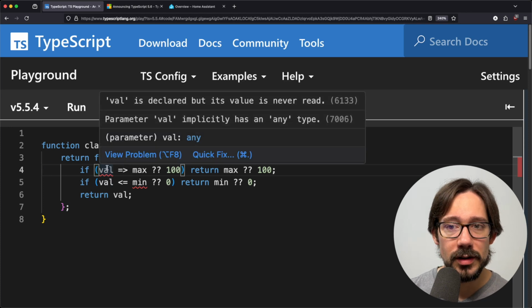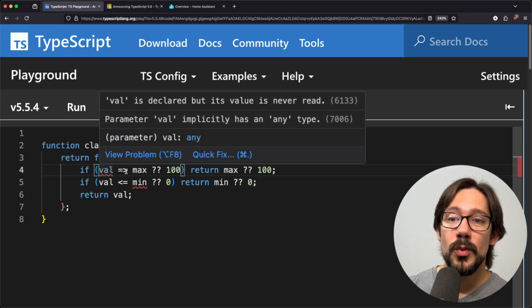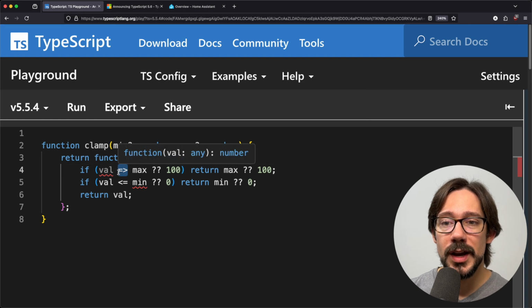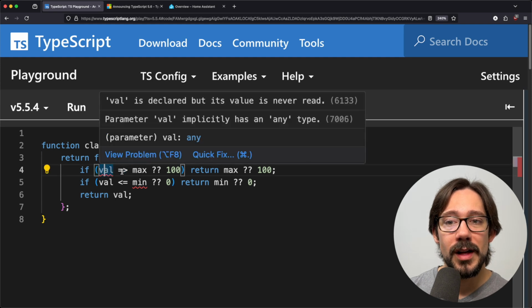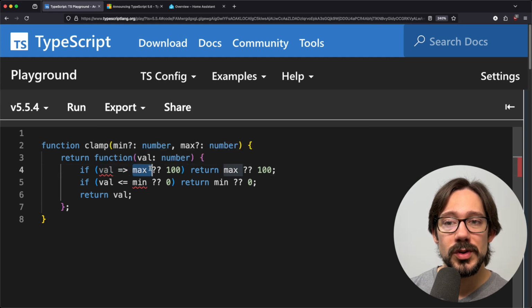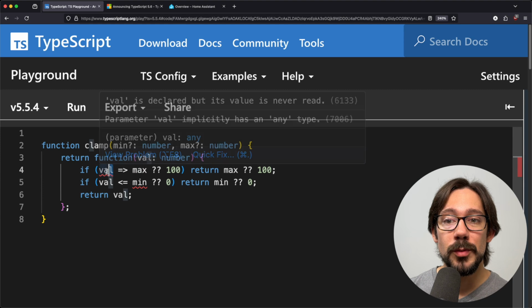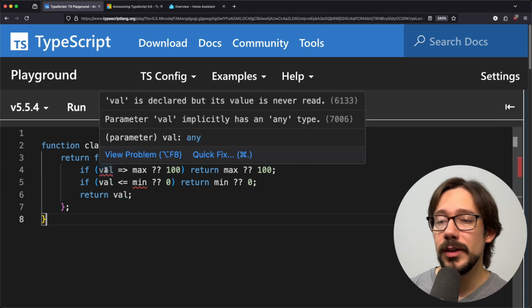This isn't a declaration. Except actually it is, right? We have inverted our equal sign and greater than sign so that instead of being "is this greater than or equal to," we're actually creating a function, right? Val is the argument and the function body is returning max. And so we've declared an argument that we're not using. Probably not what we intend.